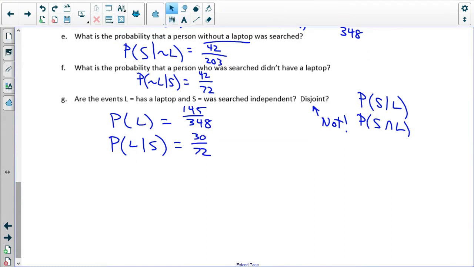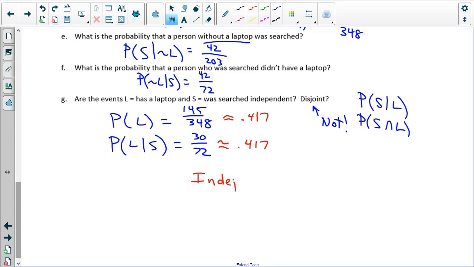So if we take a look at this, we have to kind of figure out what's going on. So we have 145 divided by 348. That gives us about 0.416 repeating. 30 out of 72. Oh my goodness. It's the same. Since they're the same, that means they are independent. So that means that TSA was not flagging people that had laptops on this particular day.